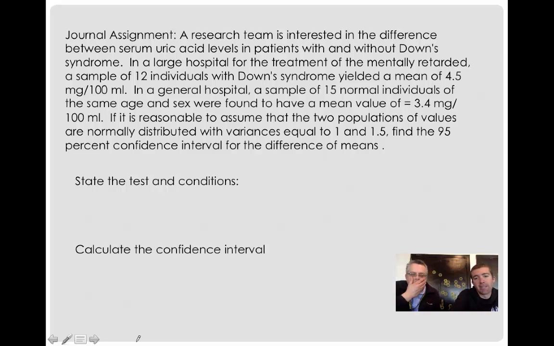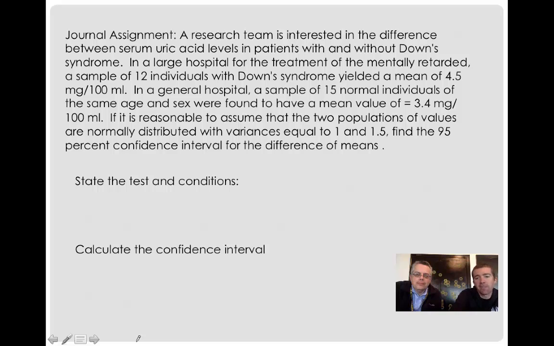So, big long problem here. But you follow the same idea. A research team is interested in the difference between a serum acid level in patients with and without Down syndrome. So we're science-based now. In a large hospital for the treatment of the mentally retarded, a sample of 12 individuals with Down syndrome yielded a mean of 4.5 milligrams per 100 milliliters.